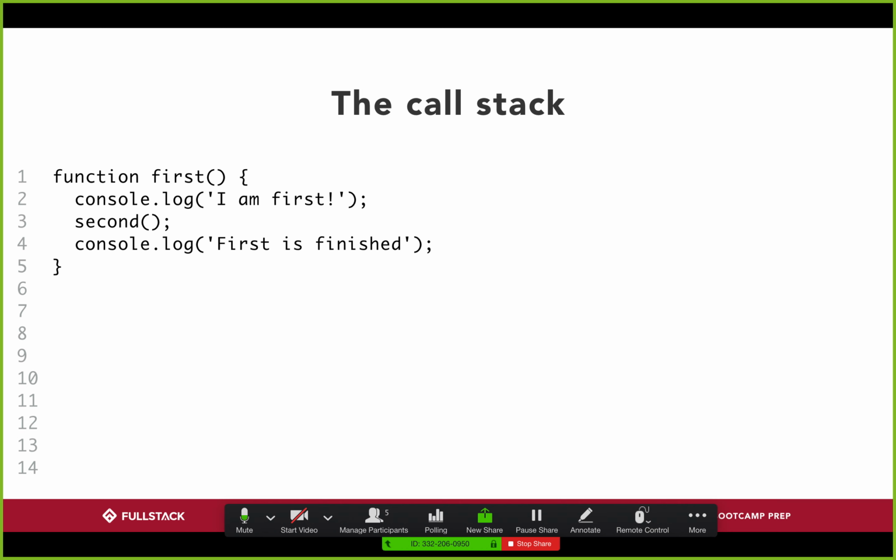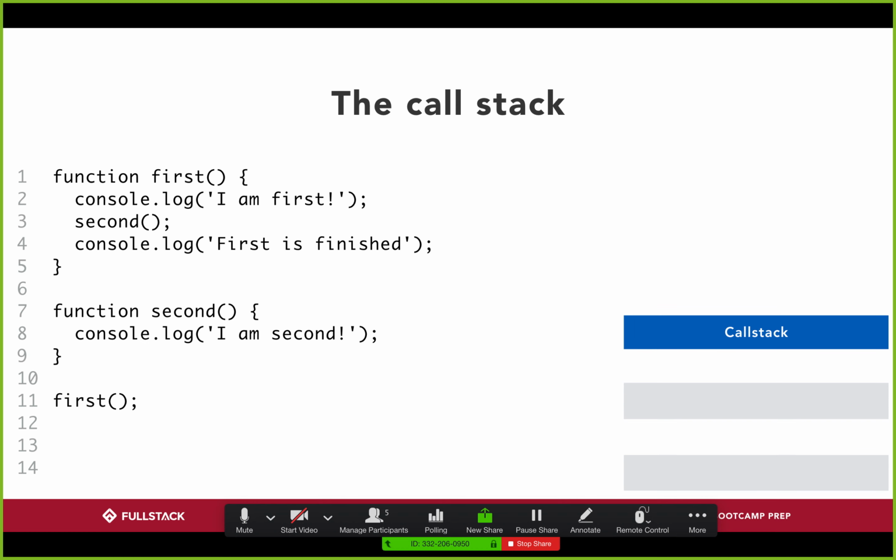And then on line 4, I console log out another line, "first is finished." And then I define my second function as just logging out a simple message. Now, when I execute my first function on line 11 there, my first function goes on my call stack.